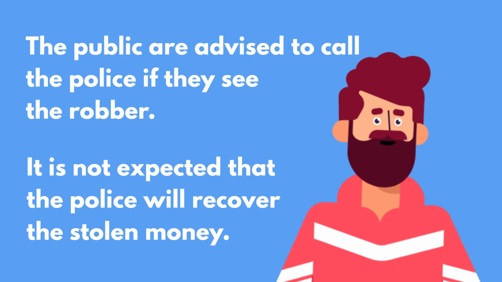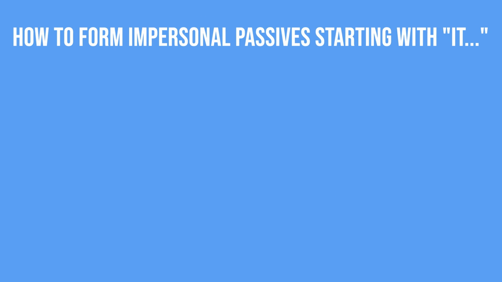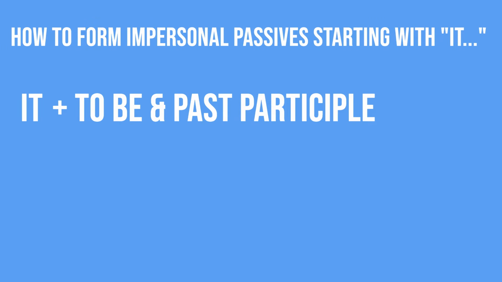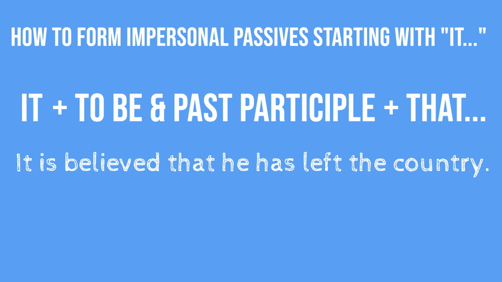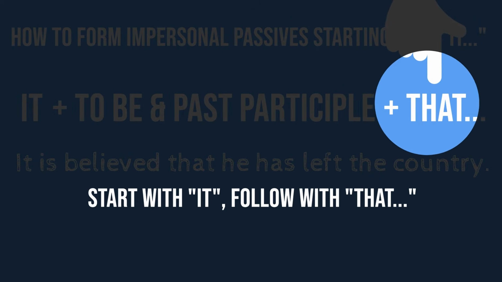Let's have a look at the first of these forms. One of the two forms that we're looking at always starts with it, which is then followed by a passive verb, which is formed with to be and a past participle, which is then followed by a clause starting with that. It plus the passive form plus that followed by a clause. For example, it is believed that he has left the country. So remember, when we start with it, we follow with a that phrase.